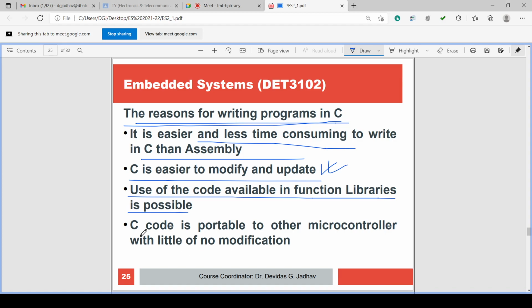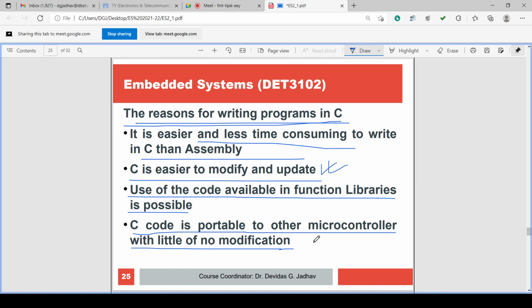Then the C code is portable to other microcontrollers with little or no modification. So C code is portable to all the microcontrollers. Sometimes it may require some small changes, or sometimes it may not require any modifications. So C code is portable. These are the reasons, the benefits, the advantages of the C program.